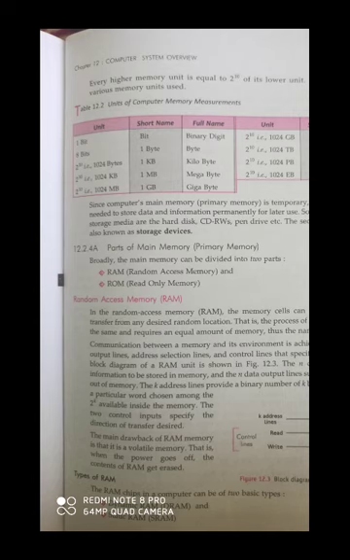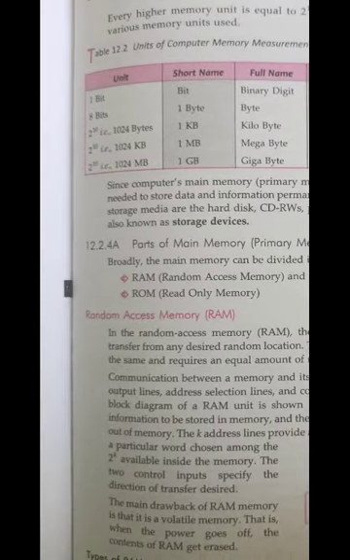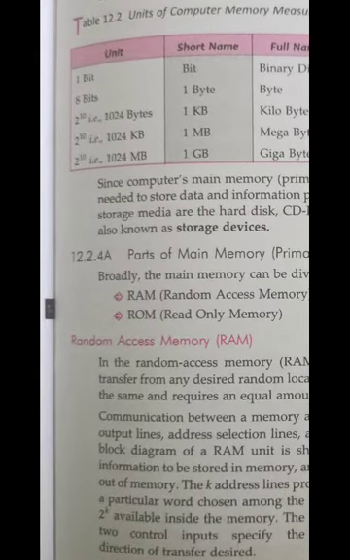One bit stores one binary digit. What is one binary digit? One binary digit is either 0 or 1. So here in the table, one bit means one binary digit, which is either 0 or 1.